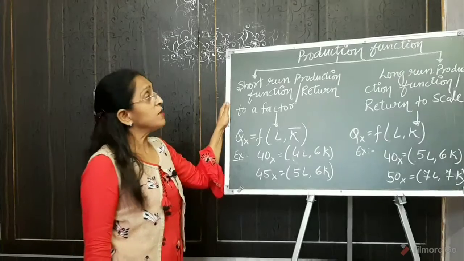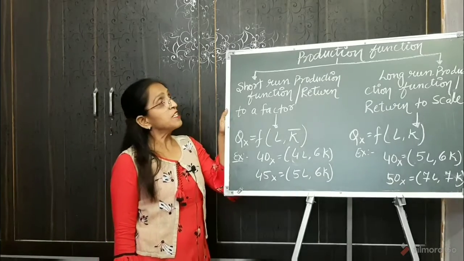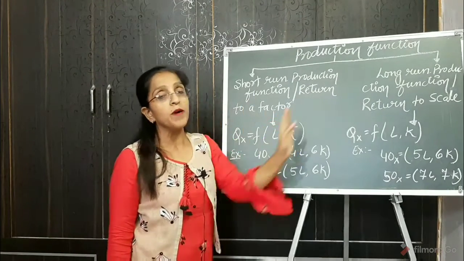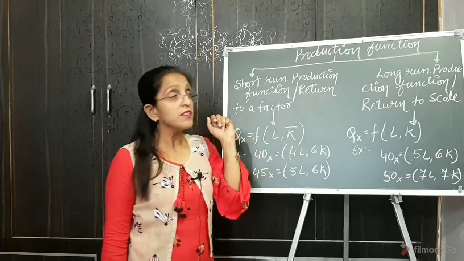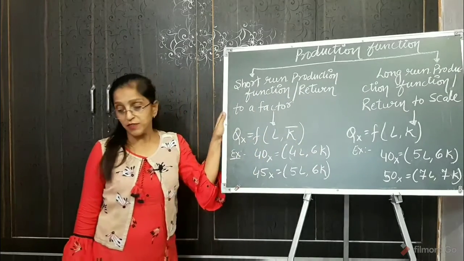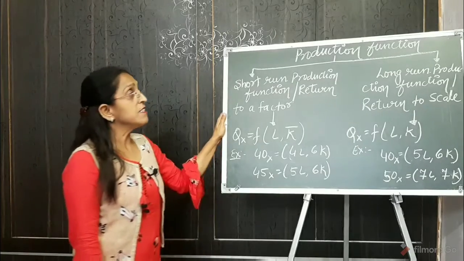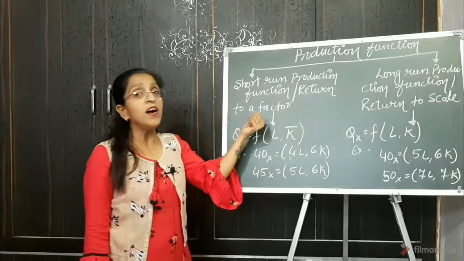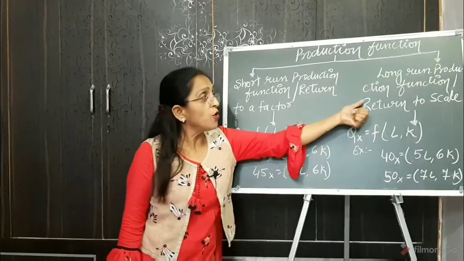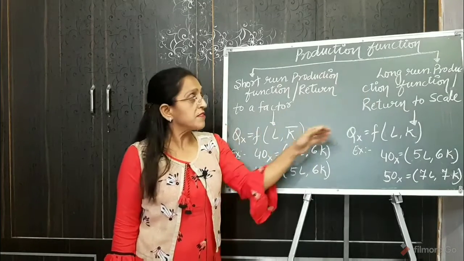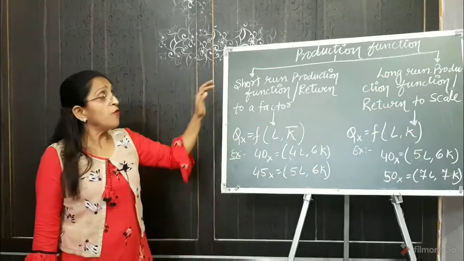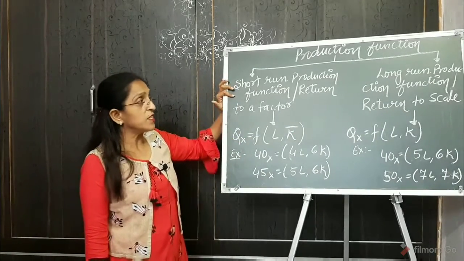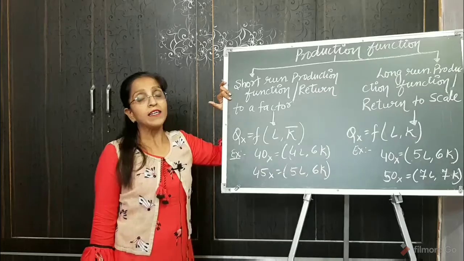Production function, on the basis of the time period, is classified into two parts: short run production function and long run production function. The short run production function can be studied with reference to return to a factor, and the long run production function can be studied with reference to return to a scale.